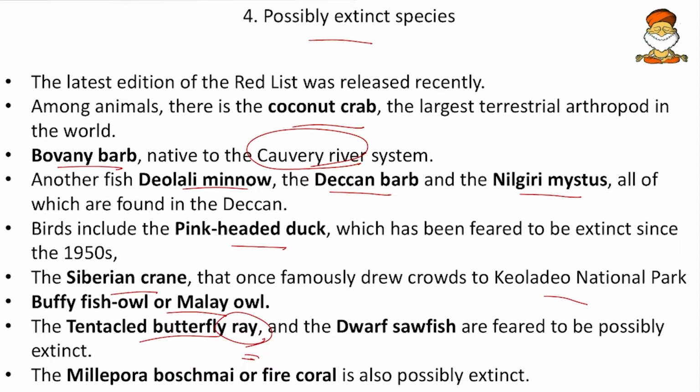So we have seen the stingray and others. So this is one kind of ray. And then the dwarf sawfish. So they are feared to be possibly extinct. Then the Millepora boschmai, or the fire corals, is also possibly extinct.